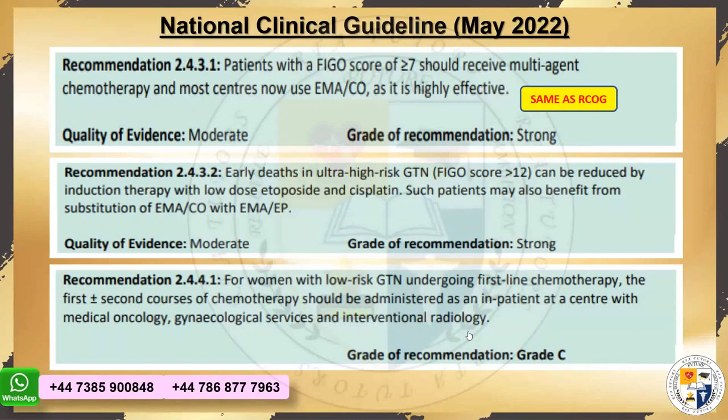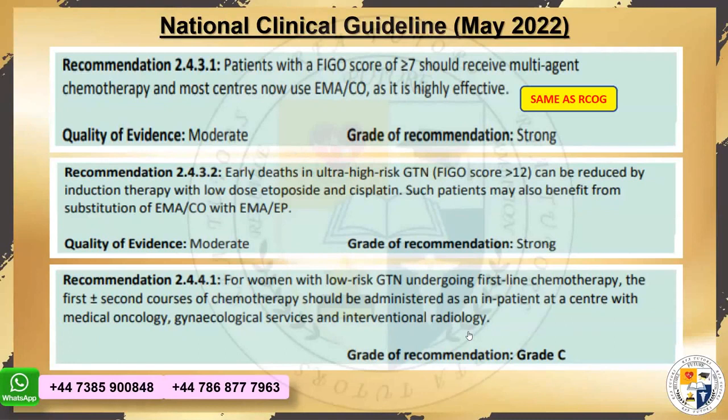They say that we have an ultra high risk gestational trophoblastic neoplasia. In that situation, additional chemotherapy is there, and deaths can be reduced by induction therapy with etoposide and cisplatin. Why? When the FIGO score is 7 or more, these are high-risk patients, so we require multi-agent therapy. But if it's more than 12, these are ultra high-risk patients with early death potential. In that situation, the induction therapy would be with etoposide and cisplatin as well.